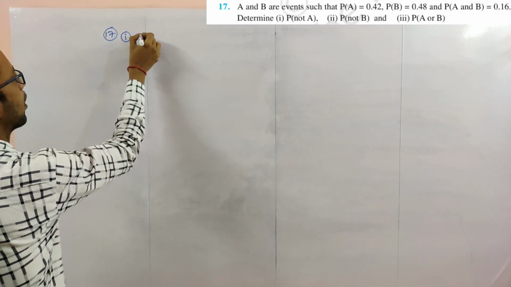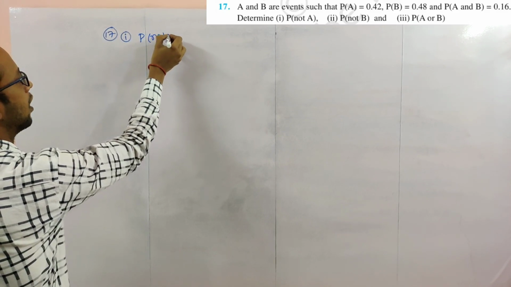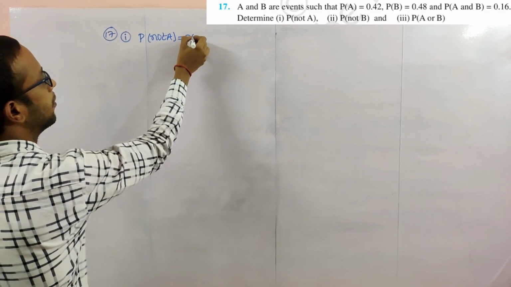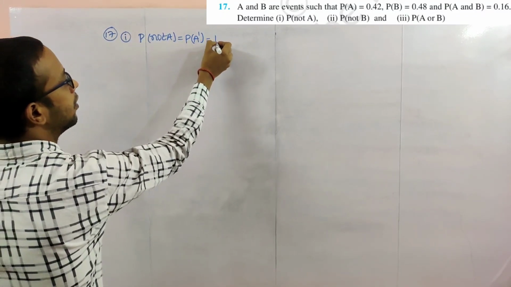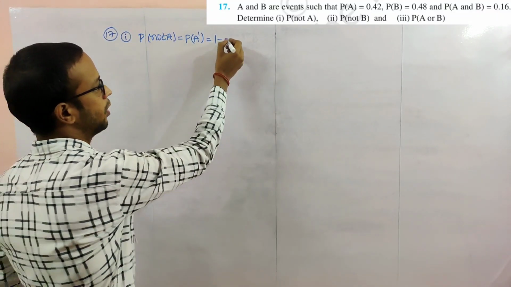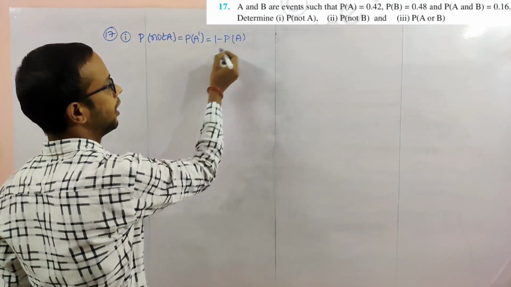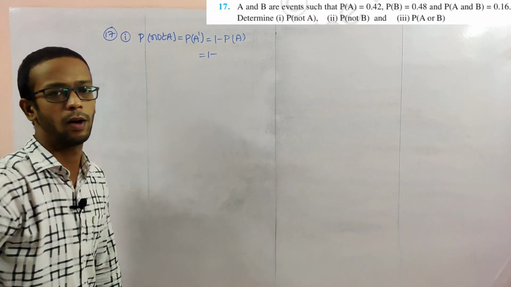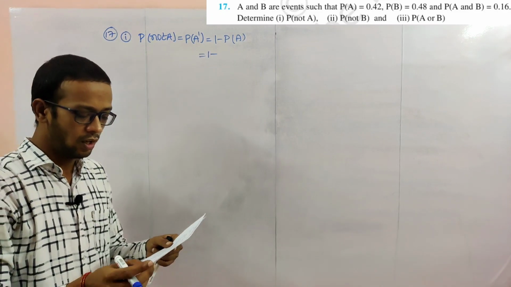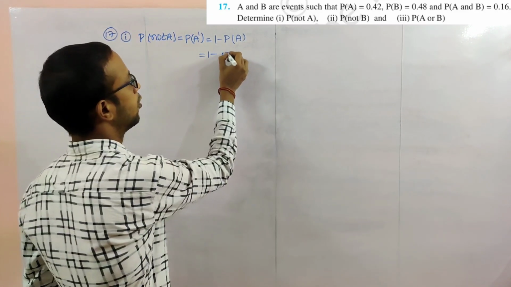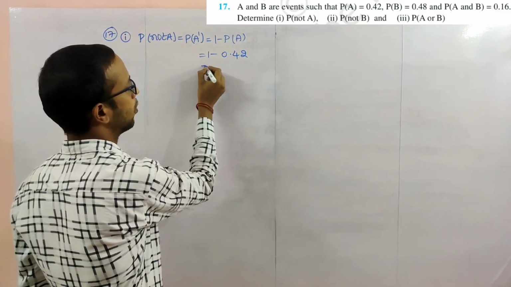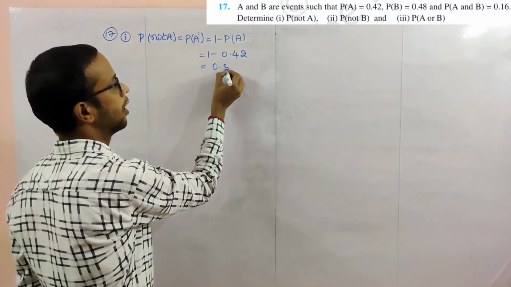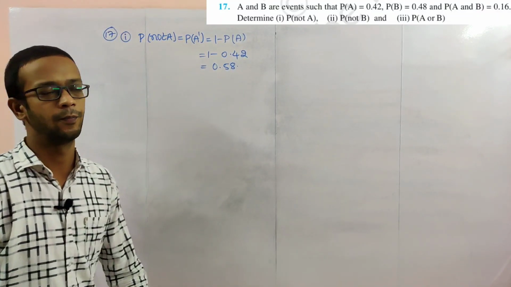First one, probability of not A, that is P of A dash. P of A dash is nothing but 1 minus probability of A. So 1 minus probability of A, how much is given? 0.42. If you subtract, you will get 0.58.